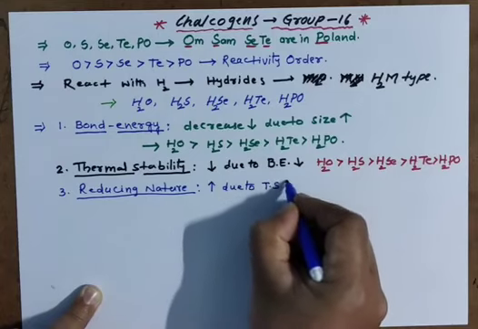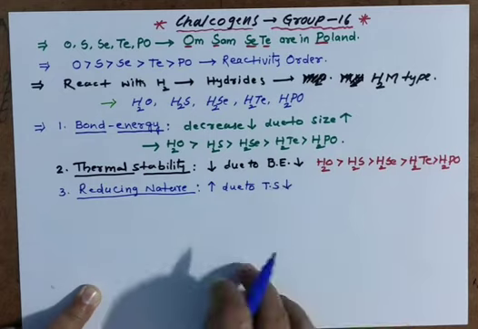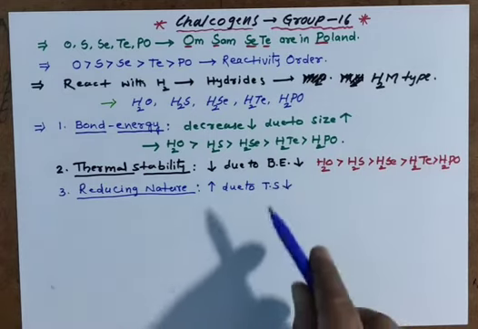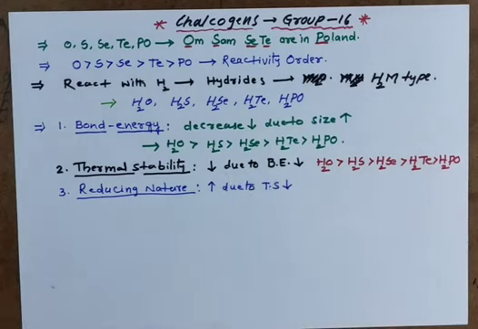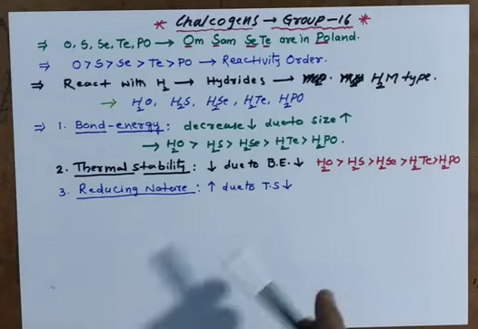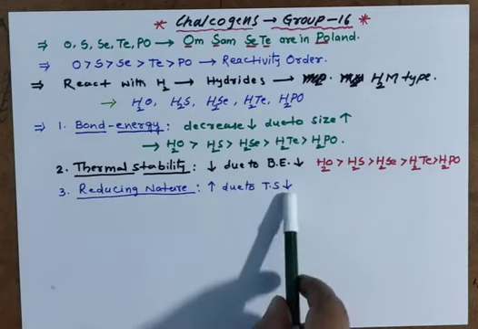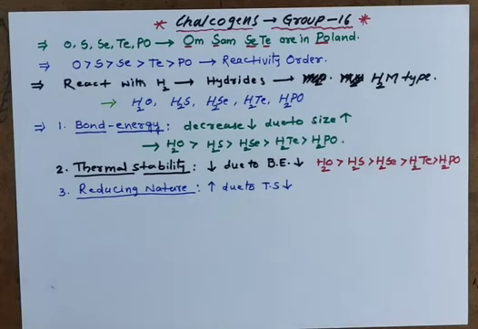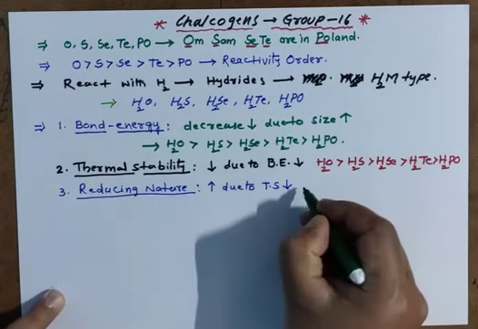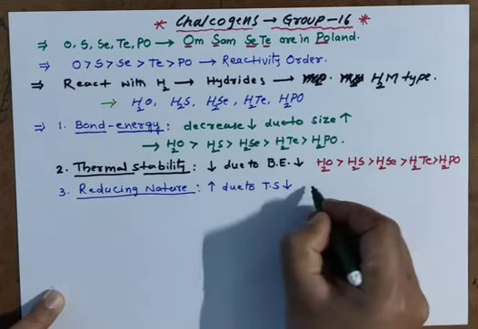Thermal stability decreasing means bond energy also decreasing. As thermal stability decreases, reducing power increases, meaning they donate hydrogen easily.